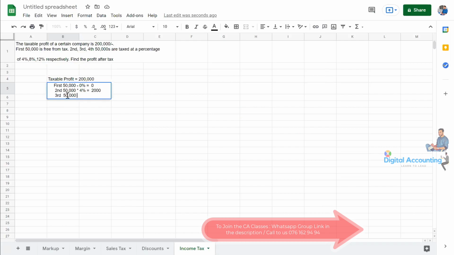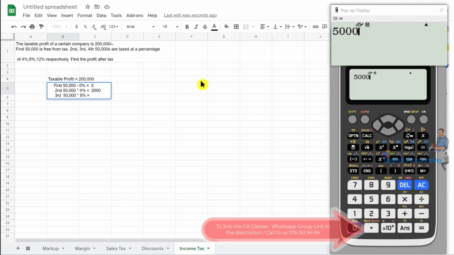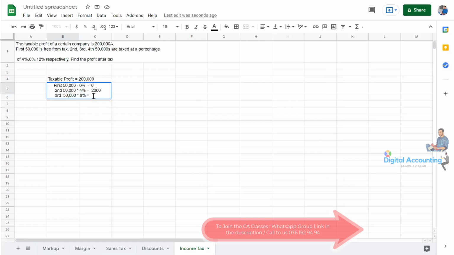So third 50,000, how much? That is 8%. 8% means the amount 50,000 into 0.08. It will be 4,000. Right.